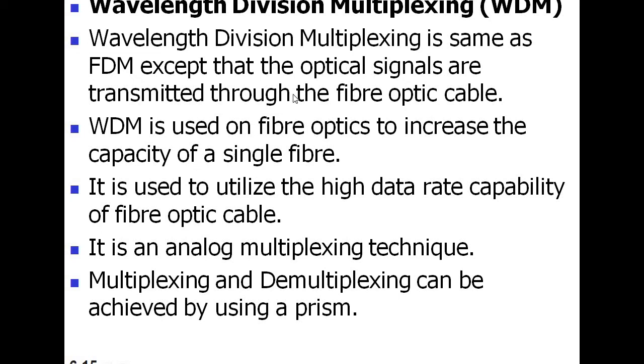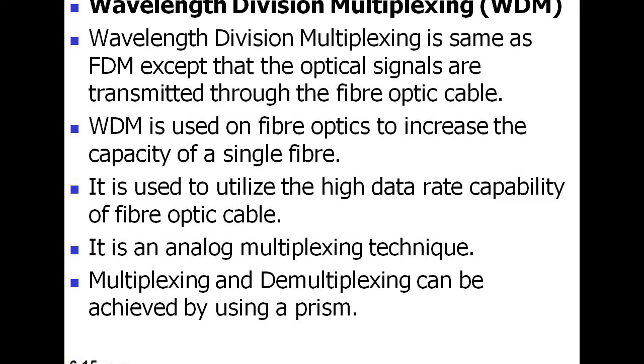So why is it used? It is used on fiber optics to increase the capacity of a single fiber. The next point is that it is used to utilize the high data rate capability of fiber optic cable.